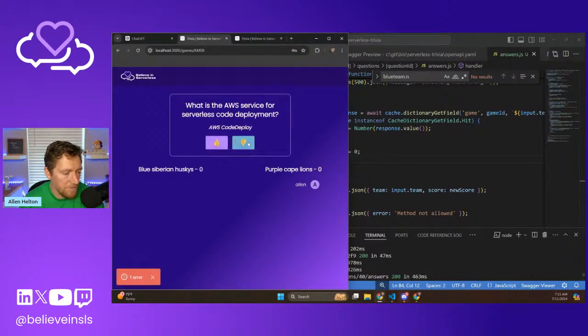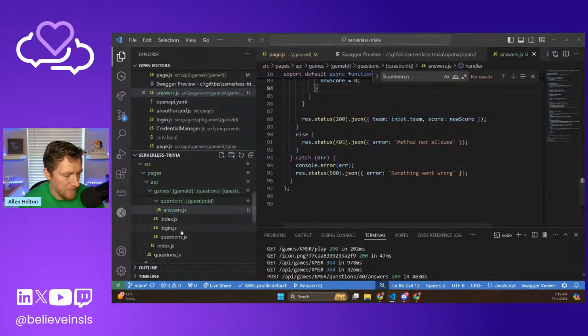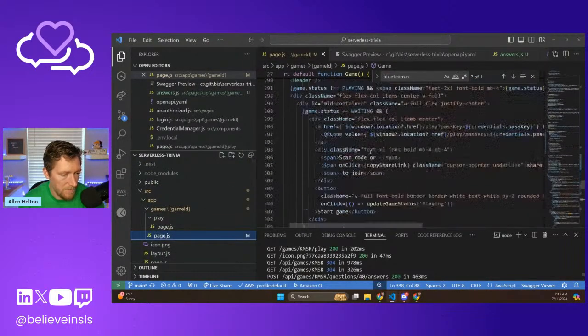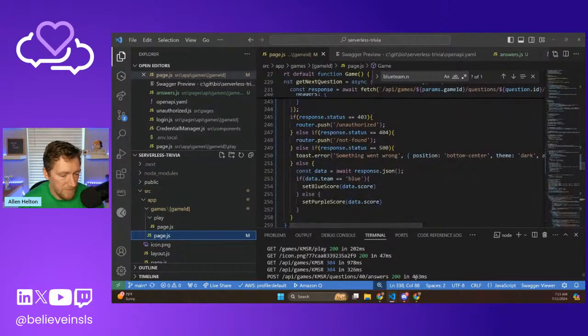Let's say no. Oh no. Unexpected end of JSON input for get next question on line 252. Well, that is about as helpful as it gets. Okay, we must not have responded.